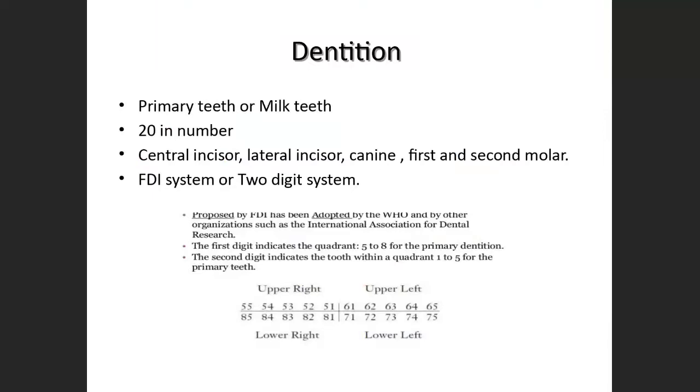Now coming to the dentition in children, we call it primary teeth or deciduous teeth, or we also call it milk teeth. We call it milk teeth because the refractive index of milk and the refractive index of the enamel of the primary dentition is the same. So we call it milk tooth. They are 20 in number. They consist of central incisor, lateral, canine, and first and second molar. There are no premolars in deciduous dentition.